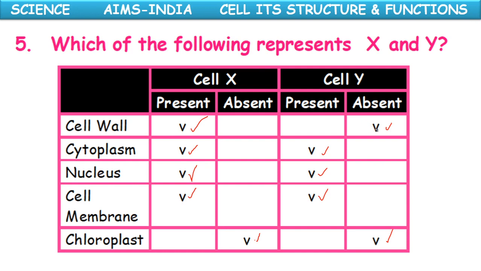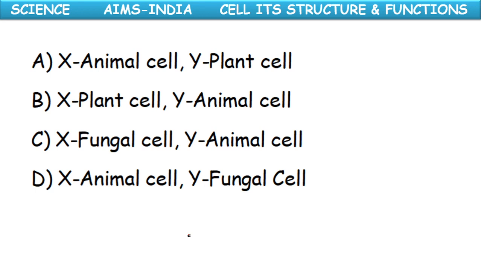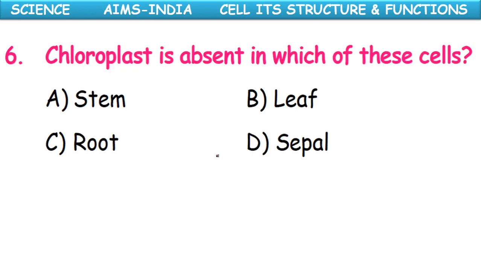Whereas here cell wall is absent, remaining cytoplasm, nucleus and cell membrane are commonly present, and chloroplast is absent. So here the probability, cell Y is an animal cell, no doubt in it, and cell X belongs to the plant group, maybe the bacteria, maybe the... as the chloroplast is absent, it is a non-green. Okay, so fungal cell. So here the option C, fungal cell is the X and animal cell is the Y.